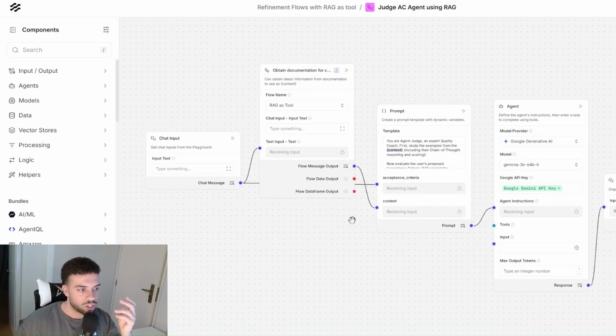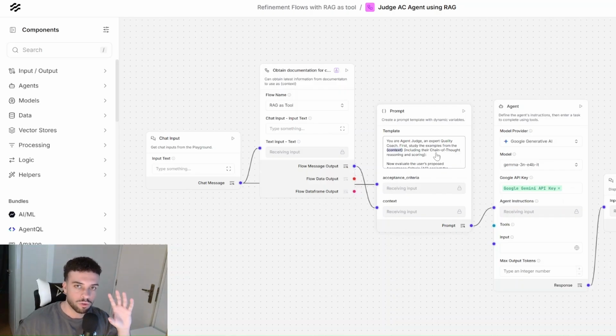Now I have the judge. The judge of the acceptance criteria is going to basically do the same as the acceptance criteria generator agent, with the difference that the intentions will be reflected in the prompt as to judge the quality of the acceptance criteria input, rather than receiving a user story and producing acceptance criteria itself.